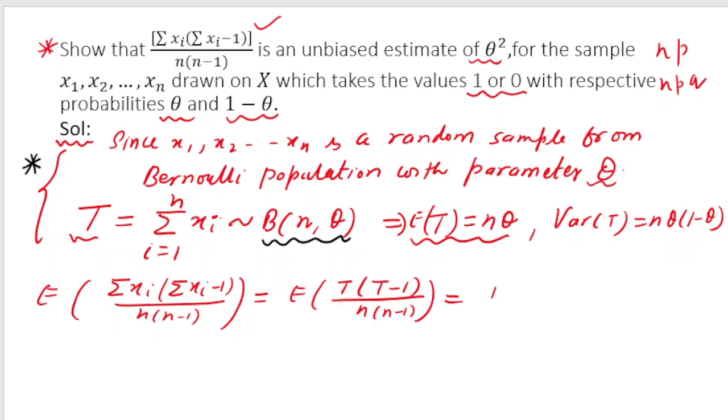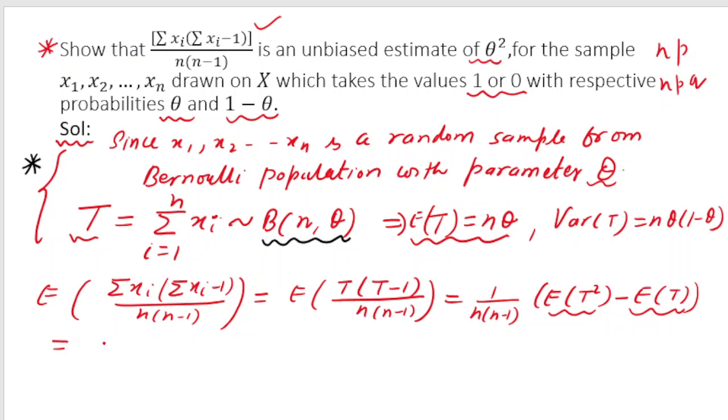So here I can write 1 by n into n minus 1, and using the properties of expectation, I can write expectation of t square minus expectation of t. I hope you got it. It is t square minus t, so expectation of t square minus t is expectation of t square minus expectation of t.